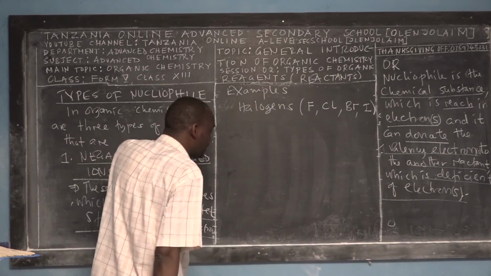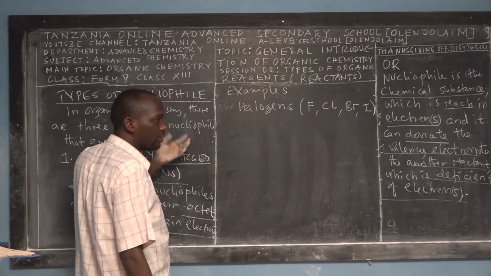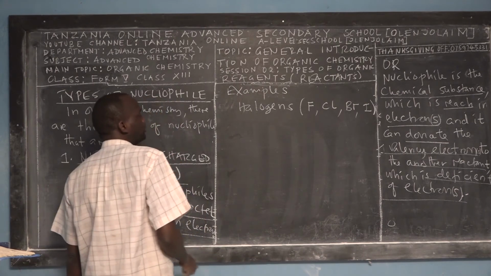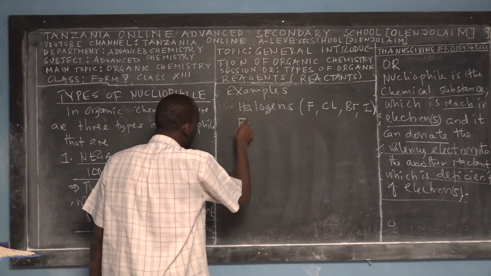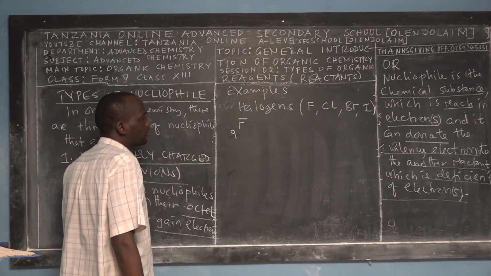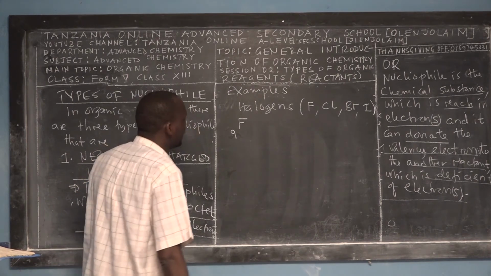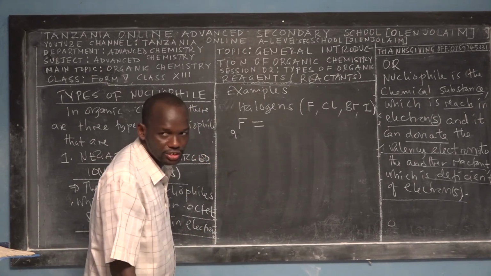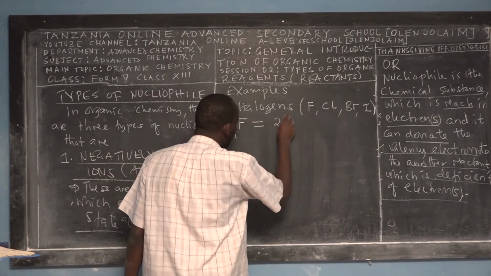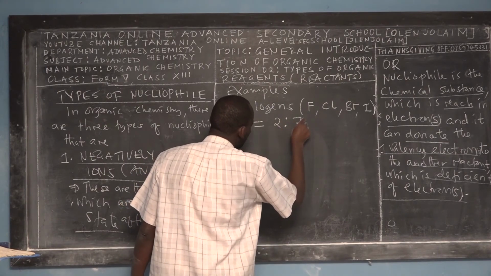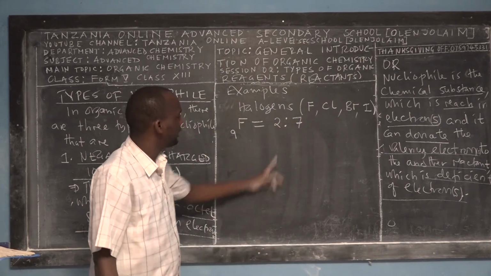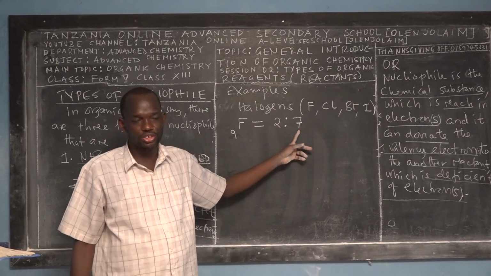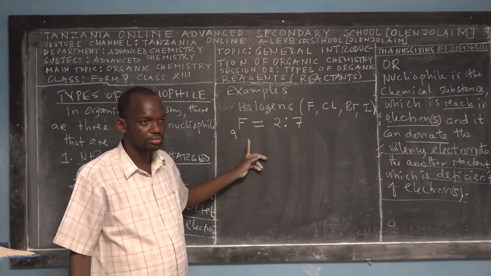So we want to explain to you, and then we'll give you examples, which is halogen ions, because we say negatively charged ions. So for example, let us take fluorine. The atomic number of fluorine is 9, right? If we write the O-level electronic configuration, you write 2 and then 7. This is the inner shell, this is the outer shell. Fluorine contains 7 electrons in the outer shell. But this is the fluorine atom, right?